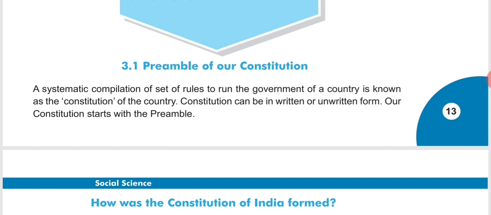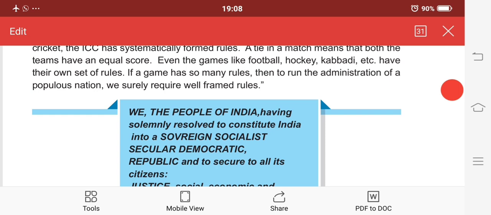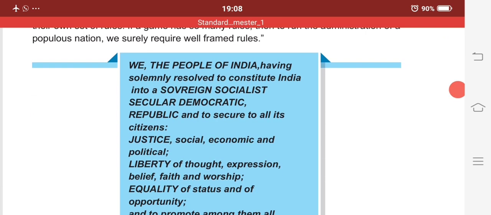All these things are mentioned in our constitution, and if we have a look at our constitution, it begins with a preamble. So this is the most important part, right? Here you can see the preamble of our constitution. Our constitution begins with the preamble.